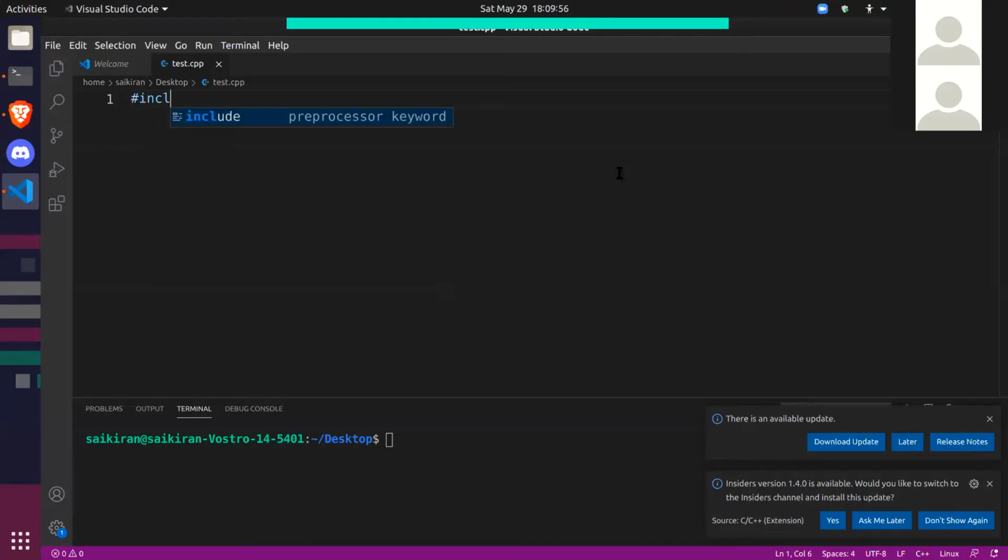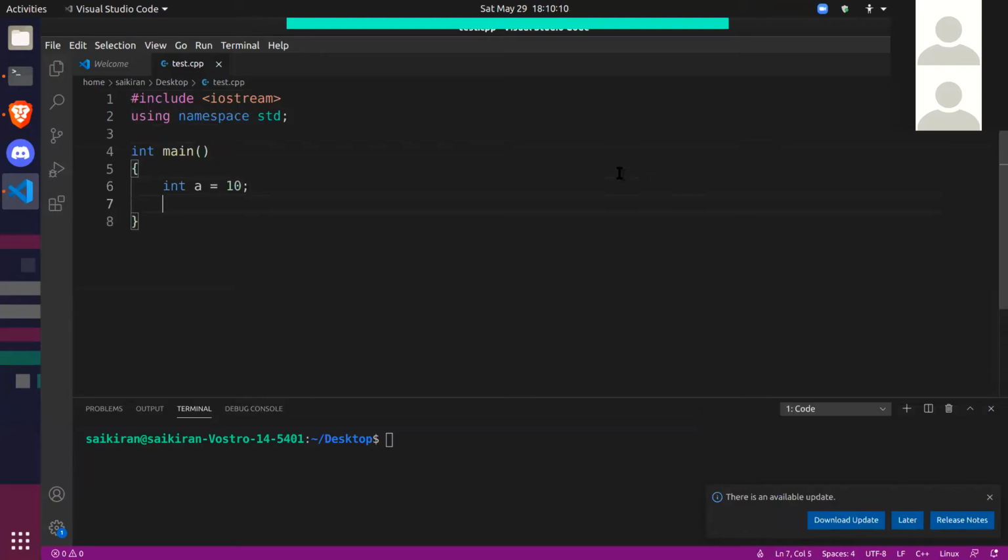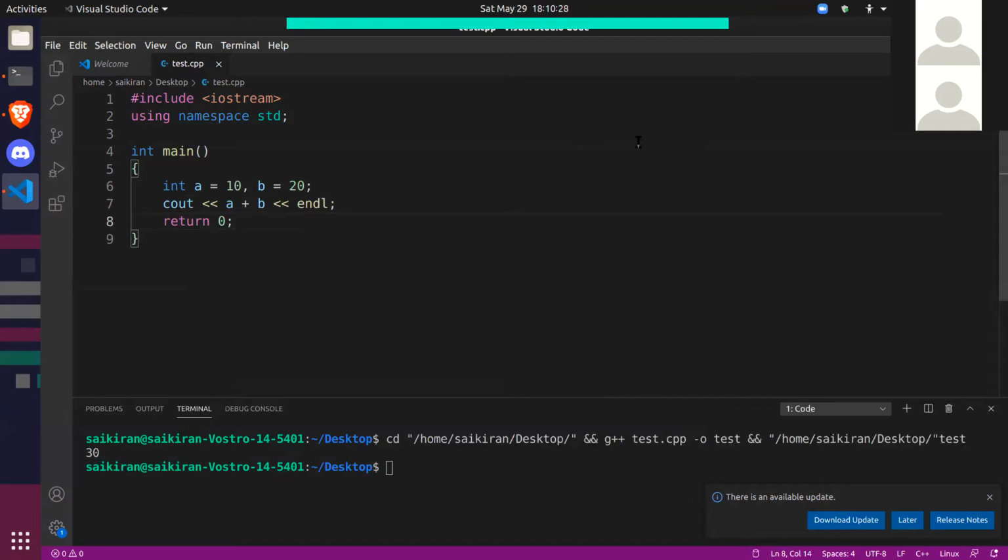So let's write a very simple program to just add two numbers. Let's take A is equal to 10 and B is equal to 20. Now let's just print A plus B. So this is our simple program. Let's run it. So we get the answer as 30, right? So plus was the operator and these two, A and B, were the operands.